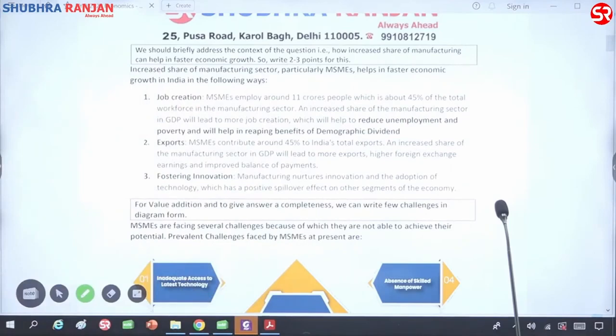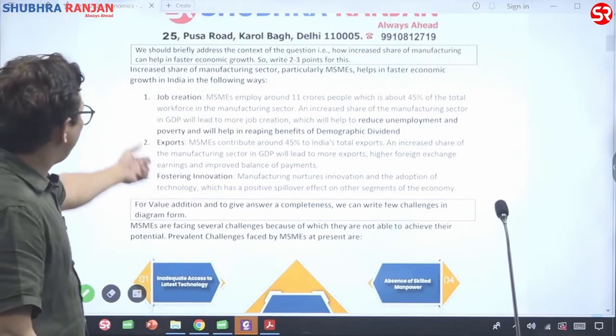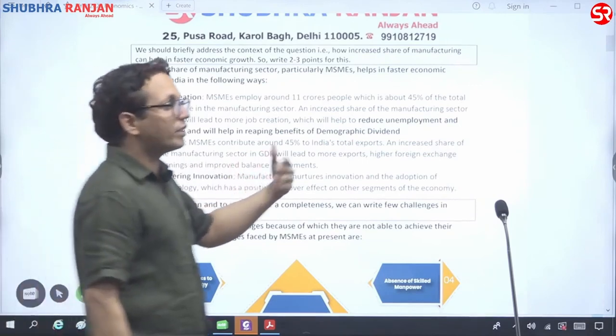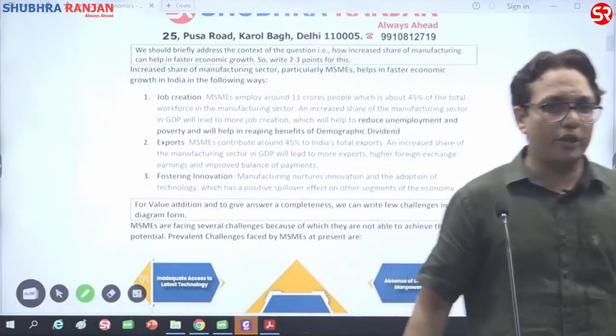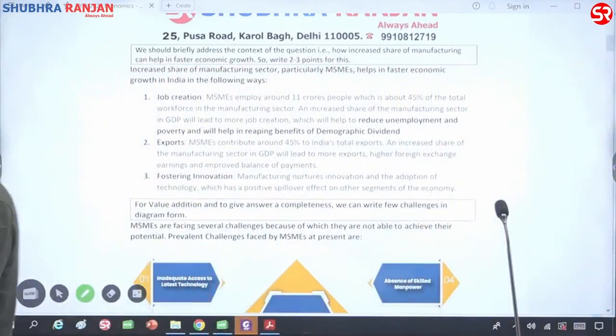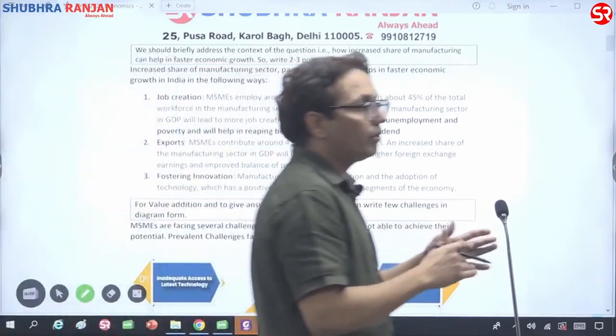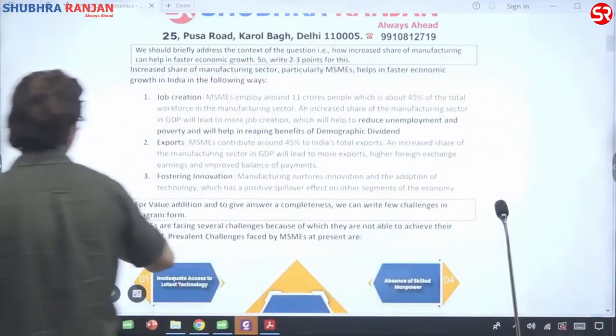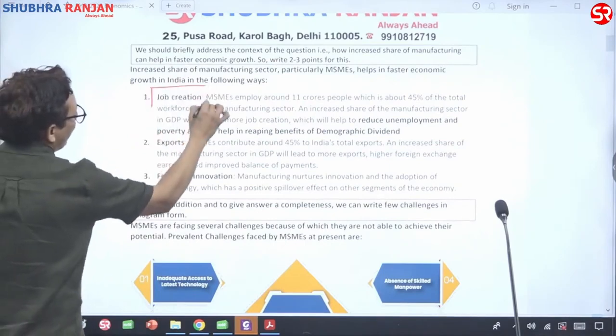The next thing is, we have to tell how manufacturing sector and MSME sector can contribute to economic growth. That was the question, right? So here we tell they contribute in job creation. If we have job creation, how does it lead to economic growth? Because the people who are earning, that gets added to GDP. At the same time, job creation creates demand in the economy, and this demand would lead to production from other sectors also. So the first way MSMEs contribute to growth is job creation.